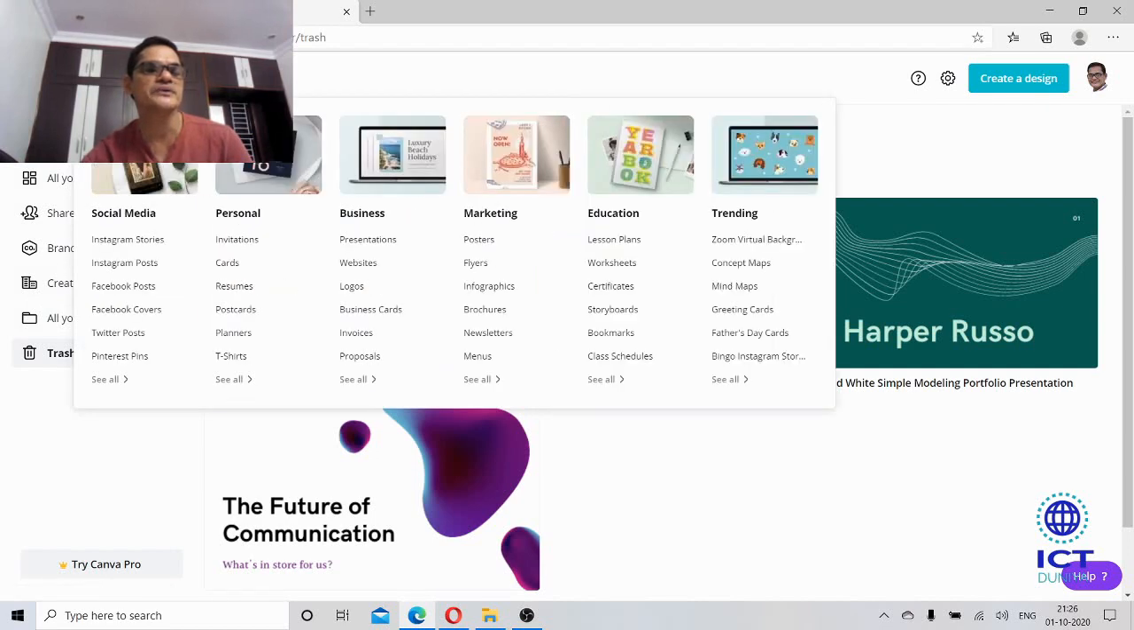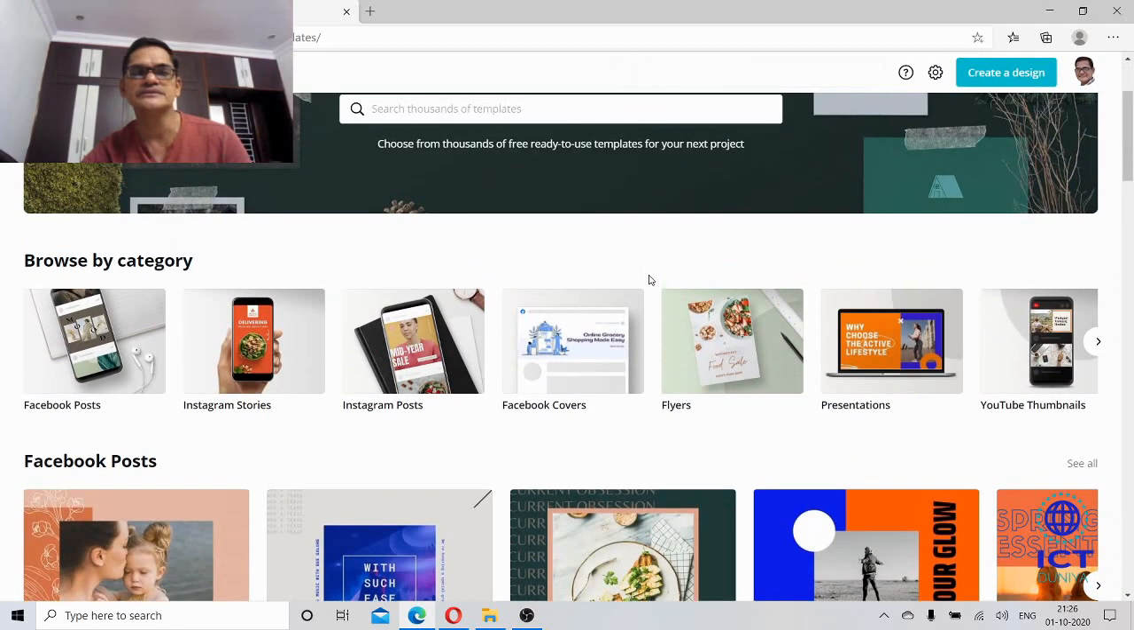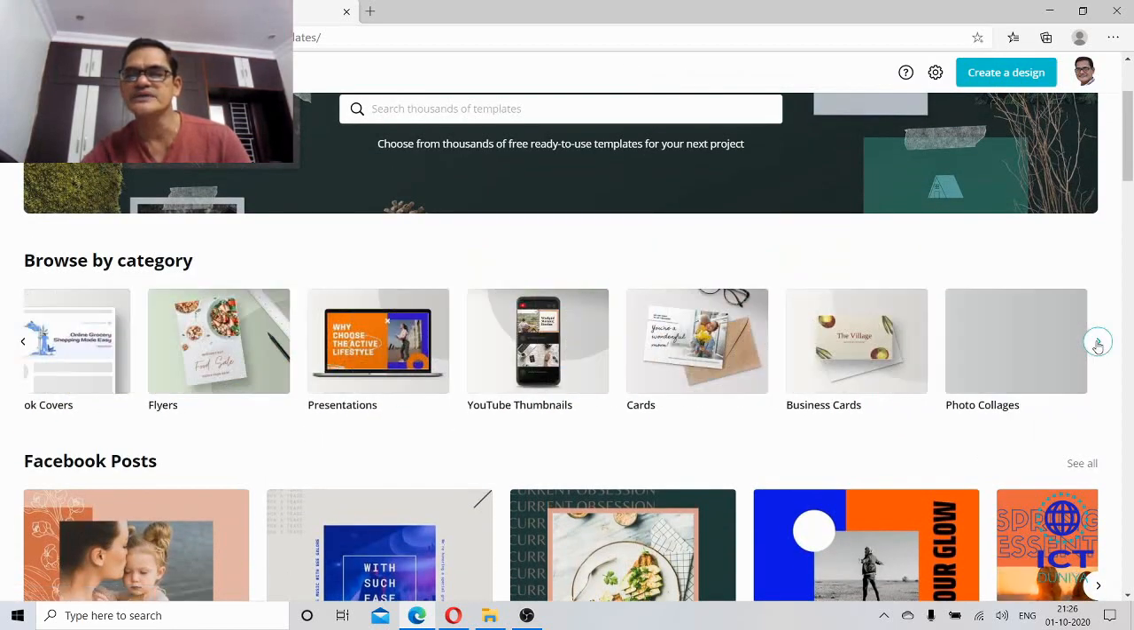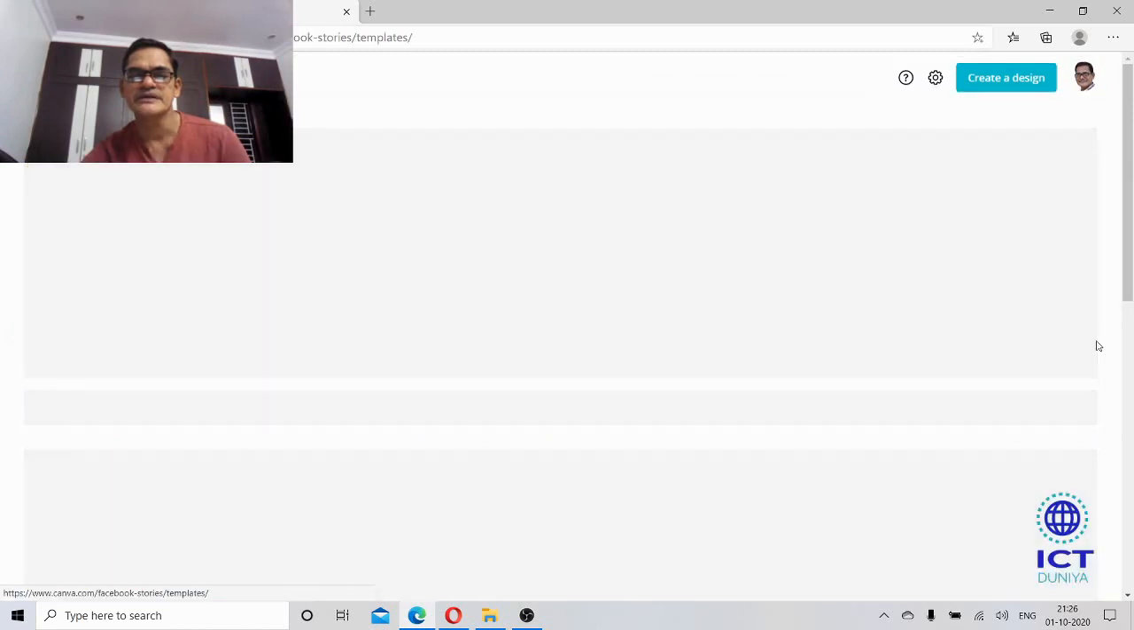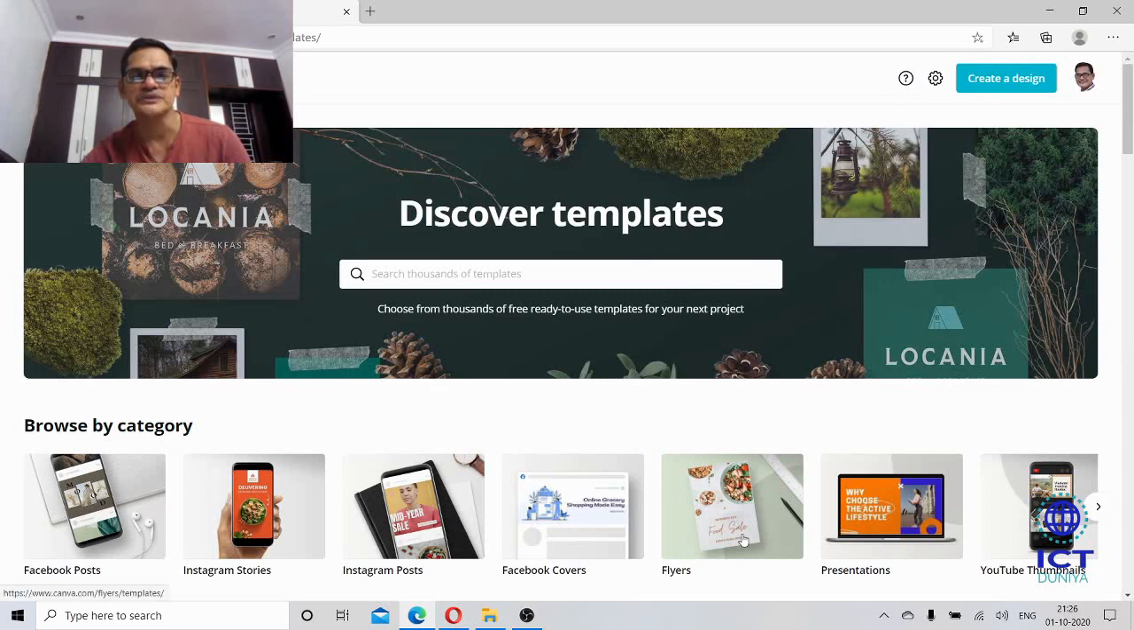Now let me take you to templates. Already I have shown you the templates. So even for education, we have lesson plans, worksheets, certificates, storyboards, bookmarks, class schedules, etc. So let us discuss this as we are using Canva for education. See here, coming to education, these will be repeated, and yeah, I'll go back and show you.